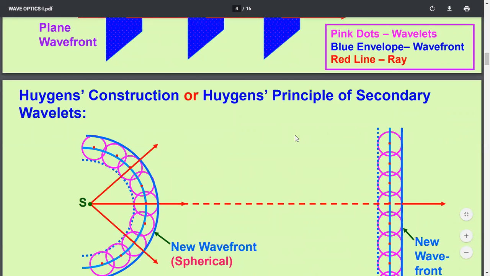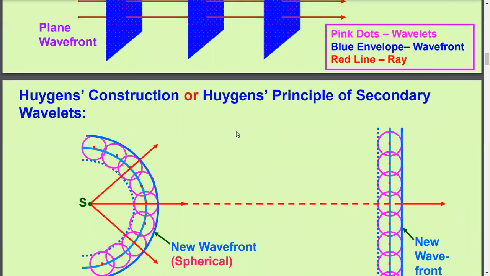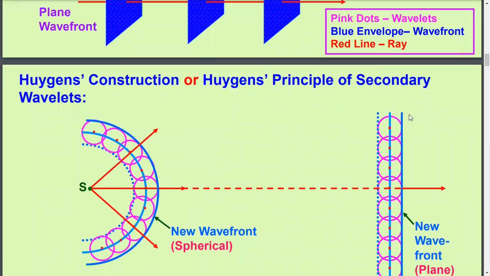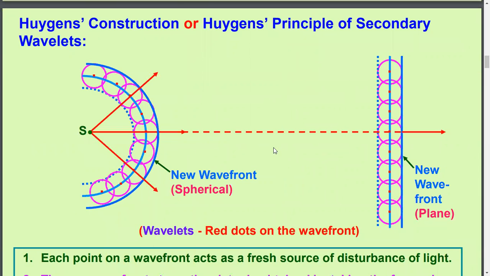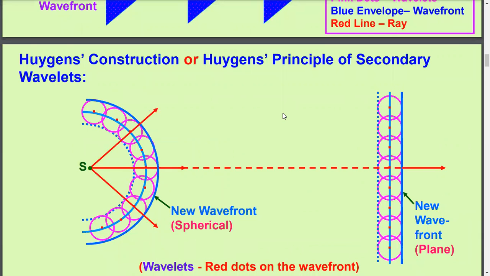And now, let us check out Huygens construction or Huygens principle of secondary wavelets. We will learn about that. Huygens suggested that when light travels from the source, it does so in terms of wavefronts.